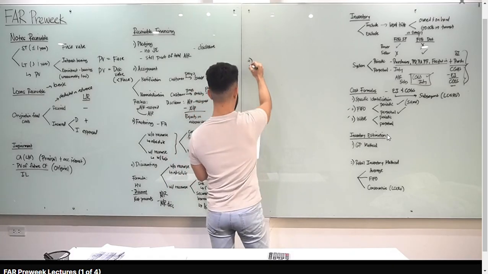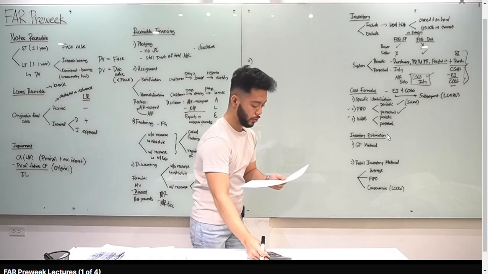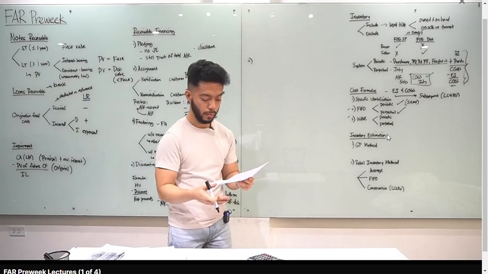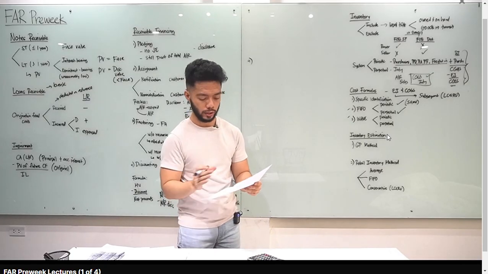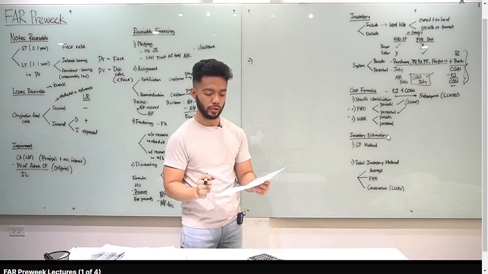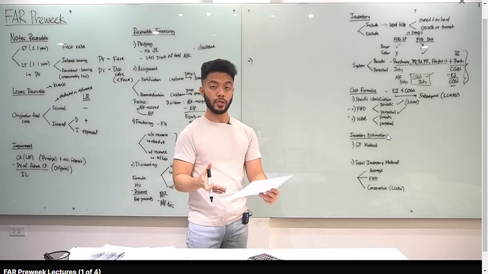Tingnan natin, ito na gagawin ko dyan. So yeah, the activity of item 1, 2, 3 during June is presented below. Meron tayong dates, may mga transactions tayo, number of units, and cost. Ang tanong sa problem class, how much daw yung ending inventory? So ang gagawin ko dyan, add ko yung mga purchases, i-minus ko yung mga sales.